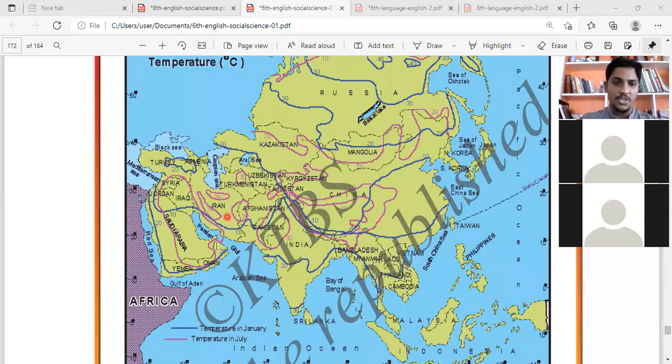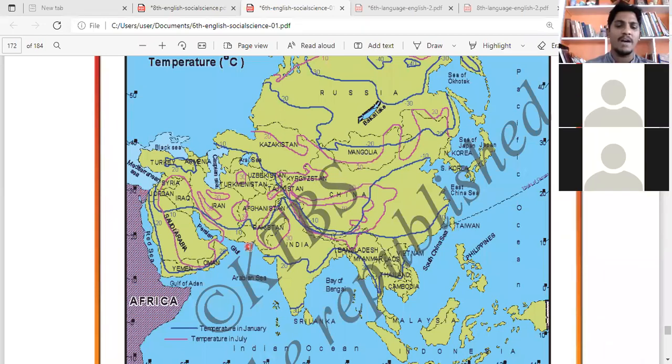So the continent of Asia, here in the center part, this is what is called the center part. This area will be like India, Saudi Arabia, and Bangladesh. This area is very hot and has a medium climate. We don't have a cold climate here. This part, especially South India, till this part is very hot.